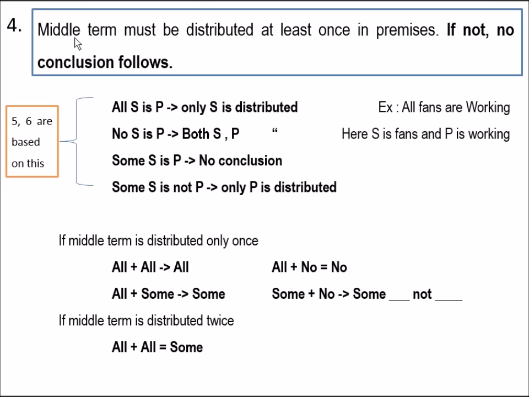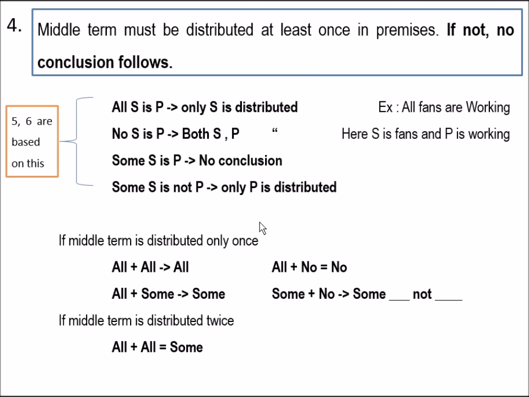Coming to the fourth condition, the middle term must be distributed at least once in the premises. If not, no conclusion follows. And these are the 4 cases that are considered with the middle term. If we look at an example, here S is fans and P is working. If the middle term is distributed only once, then these are the 4 conditions that will be satisfied. And if the middle term is distributed twice, another condition will be satisfied.